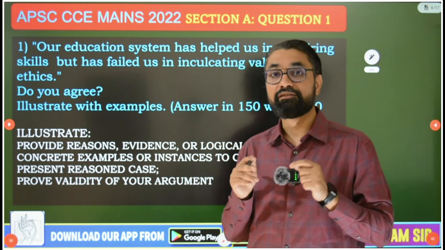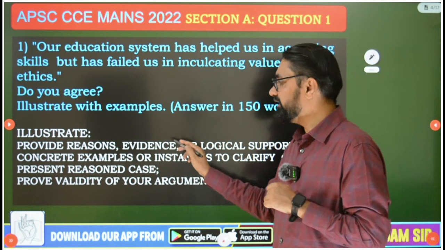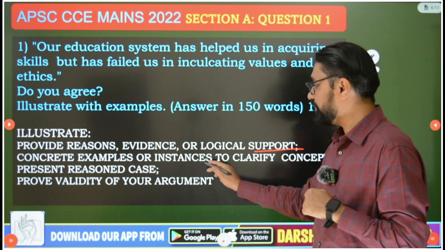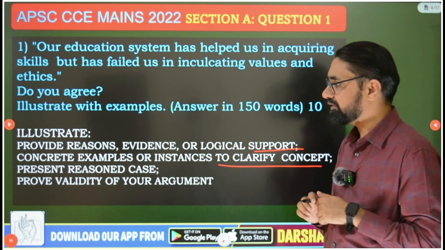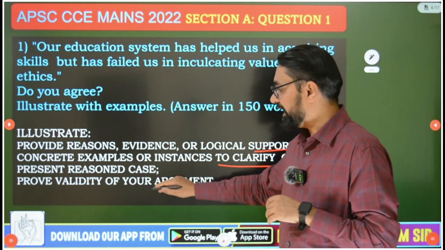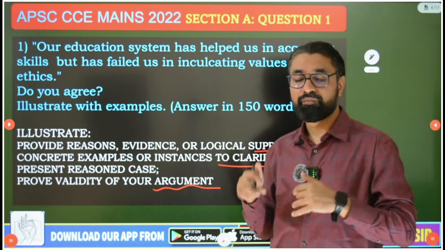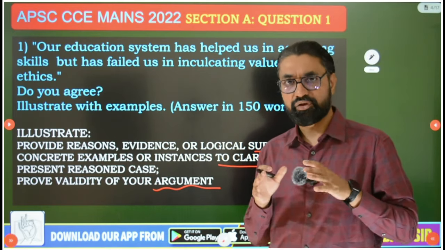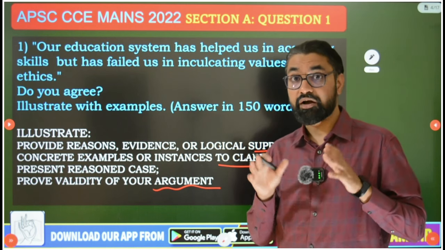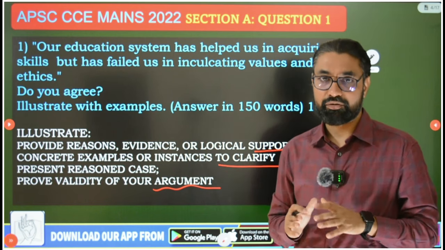So here, giving examples is very important whenever the word is "illustrate" with examples. So provide reasons, evidence or logical support, concrete examples or instances to clarify the concept, then present a reasoned logic or reasoned case and prove the validity of your argument. Okay, so we have to validate your argument, that if you agree Indian education is devoid of values, validate it. Why it is devoid of values, how you observe that it is devoid of values, what its impact is, give an example of that.